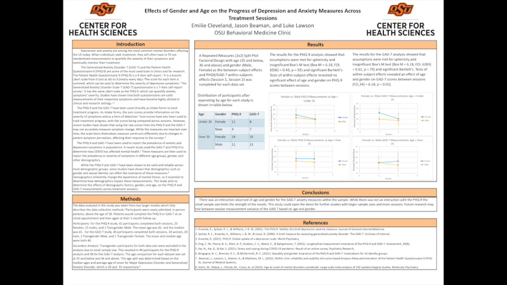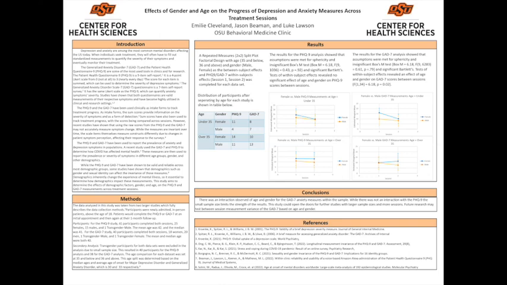Patients would complete the PHQ-9 or GAD-7 at initial appointments and then again at their 1-month follow-up. The full participant breakdown can be seen in the methods section, but overall, after removing participants that did not complete both sessions and transgender patients, as there were not enough of them to do a full analysis, this resulted in 40 participants for the PHQ-9 analysis and 38 for the GAD-7.